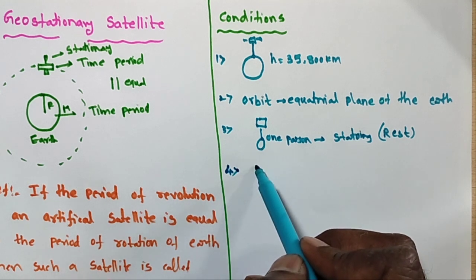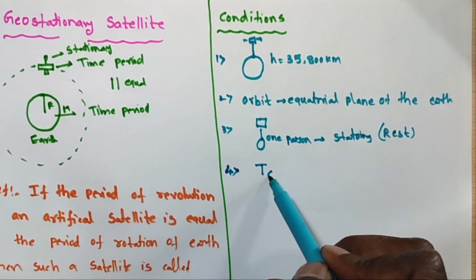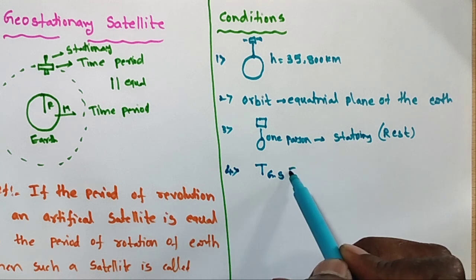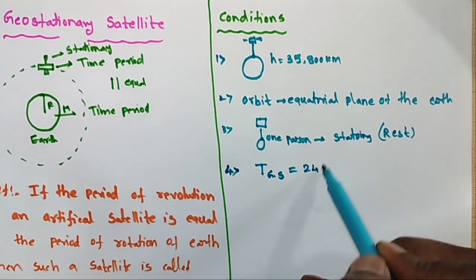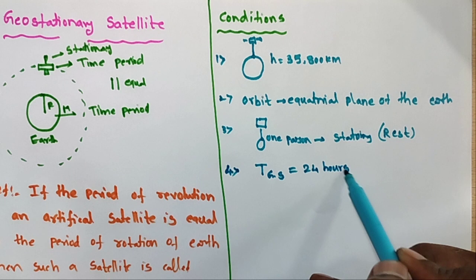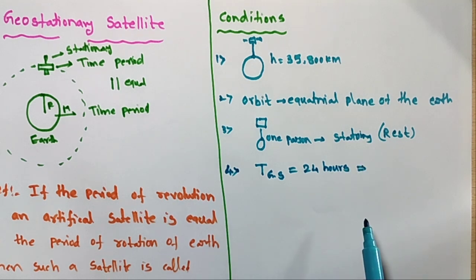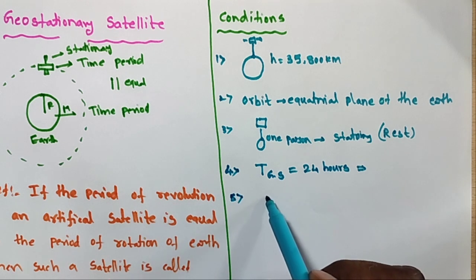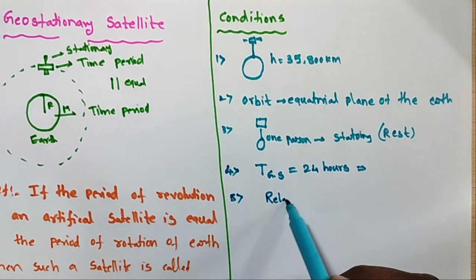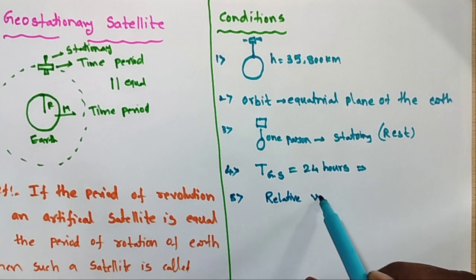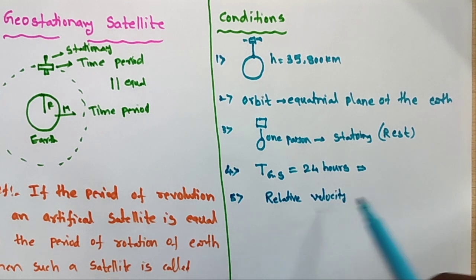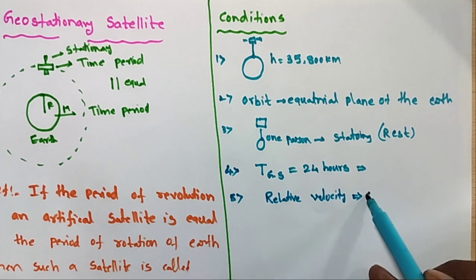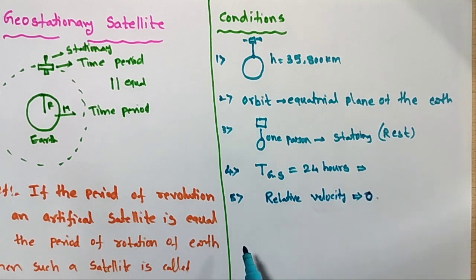Here, the time period of the geostationary satellite is equal to 24 hours, which is the rotation of the Earth. And fifth, the relative velocity between the geostationary satellite and the Earth is equal to 0.